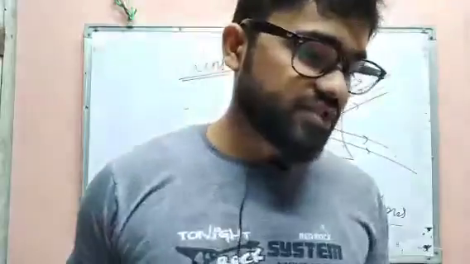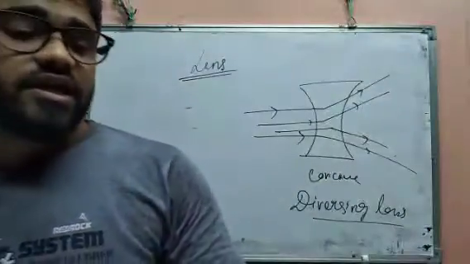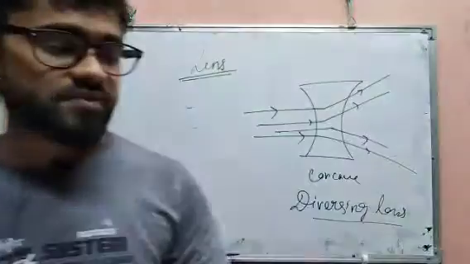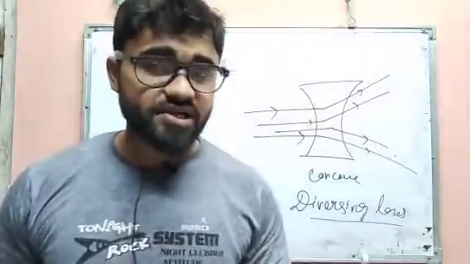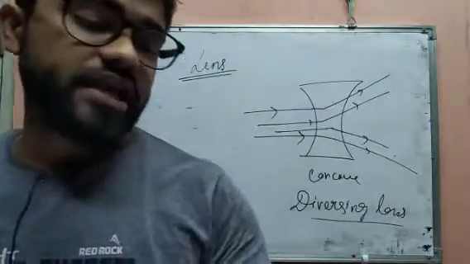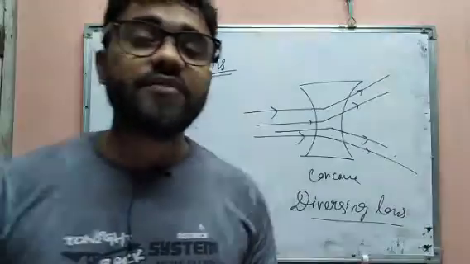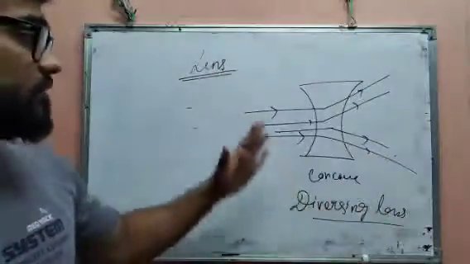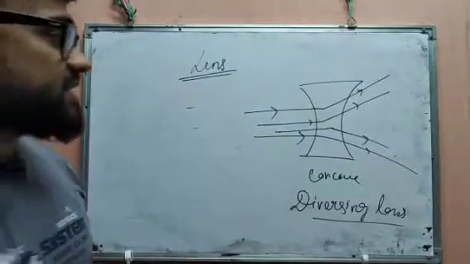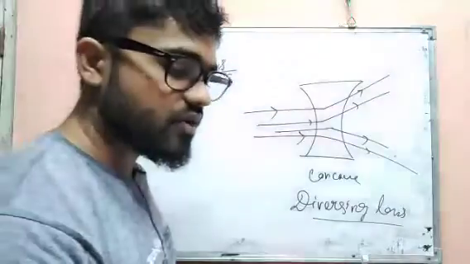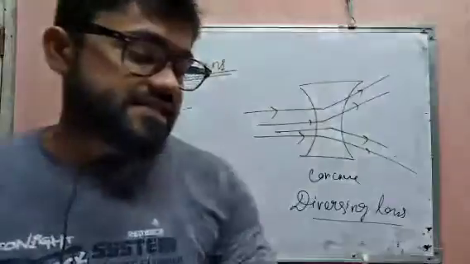Okay, so in this way, lens also has radius of curvature, center of curvature, focal length, principal focus, and all the things whatever we have on the mirror. Just there is one different thing, which is called optical center.